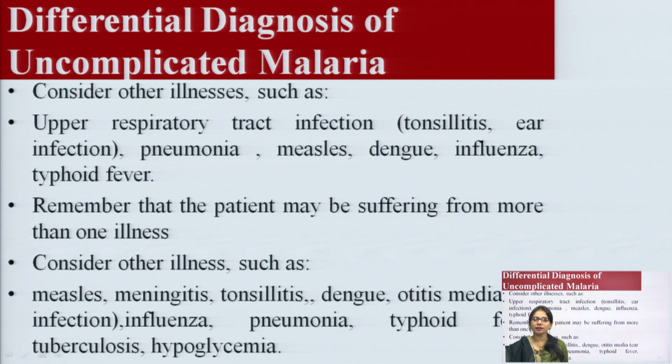Remember that the patient may be suffering from more than one illness. Consider other illnesses such as dengue fever, tuberculosis, hypoglycemia, and meningitis. These are the signs and symptoms which can be seen in uncomplicated malaria. If the patient is suffering from uncomplicated malaria, then these are some signs and symptoms which can be seen in the patient.